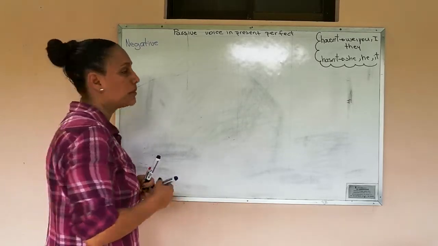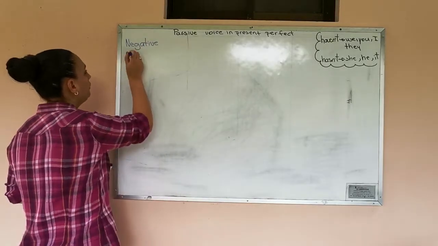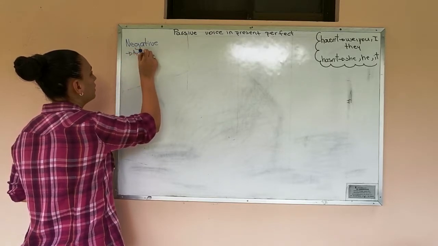And first I am going to write the negative sentence in present perfect. This is the active sentence.